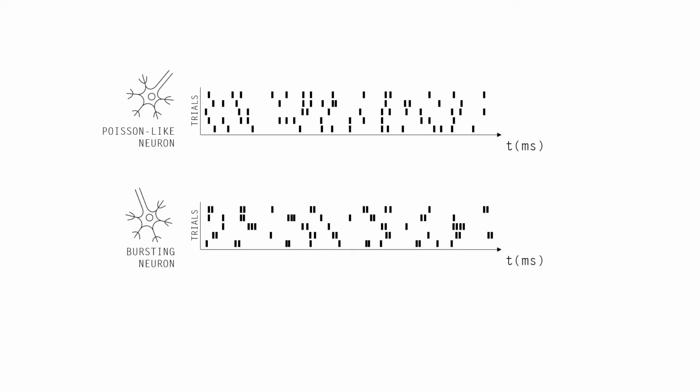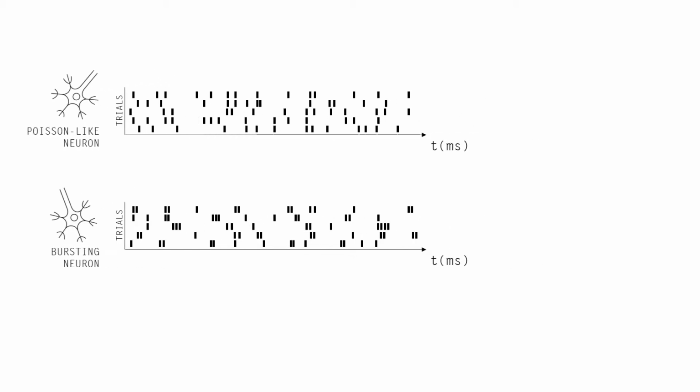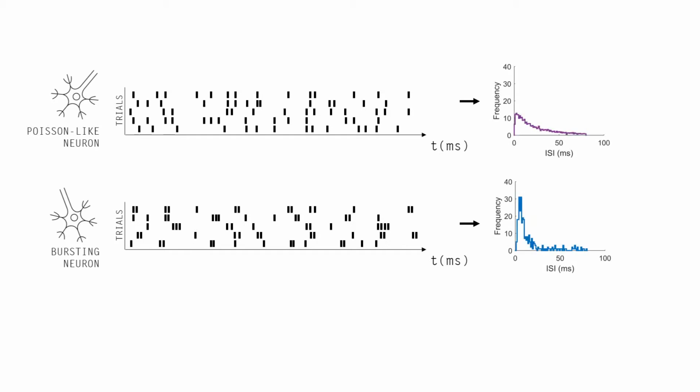Our next step is to determine, for each of the 197 neurons, whether they could be classified as bursting neurons or not. Essentially, all neurons will produce some quantity of spikes that fall within our 8 millisecond threshold, so our task is to verify which ones do this more than a standard Poisson spiking neuron would. Going back to our spike plots from earlier, in the first Poisson-like spike process, if we were to measure all of the interspike intervals, or ISIs, and plot these intervals onto a histogram, we'd see a distribution like an exponential curve. This is the nature of any Poisson distribution.